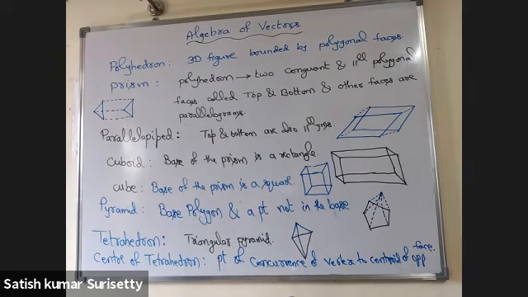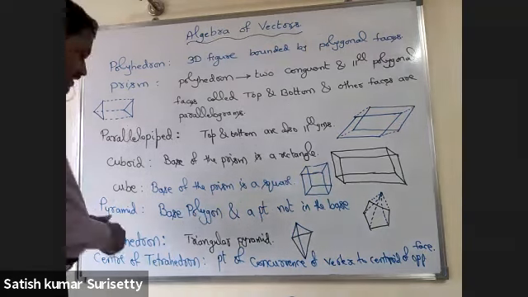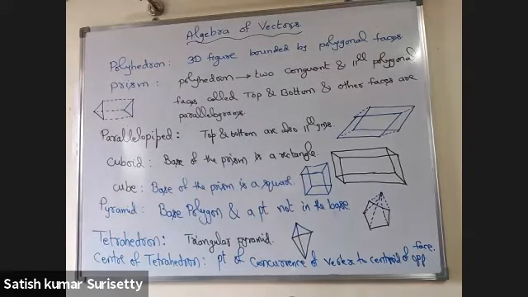vertex to the centroid of opposite face in the ratio of 3:1. The center of tetrahedron divides the line joining vertex to the centroid of opposite face in the ratio of 3:1.